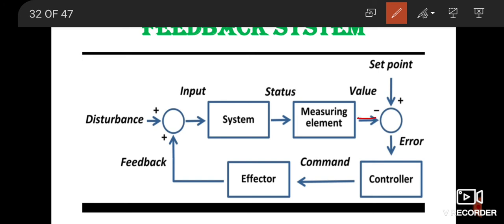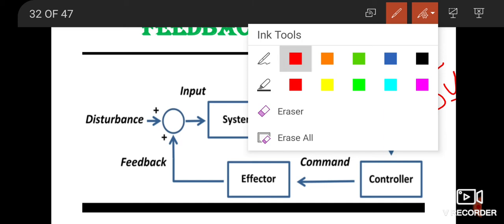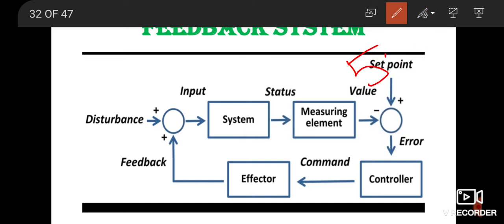Now the value that you get, there are certain set points. Suppose you have said that you want it to be 5 units, whatever it may be: 5 volts, 5 amperes, 5 revolutions per second. You have set a particular range, say 5 units of that thing. If you are getting higher than 5 or less than 5, that means you are not getting the exactly required value. This is your set point. You are getting either a higher or a lower value, and that you call an error, which could be an error on the higher side or on the lower side.